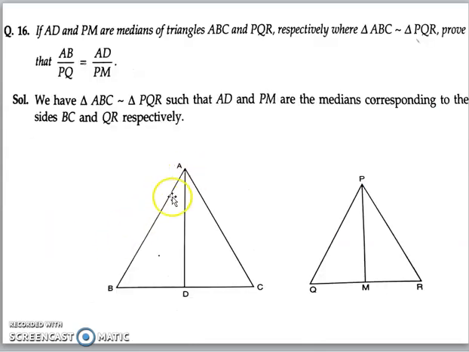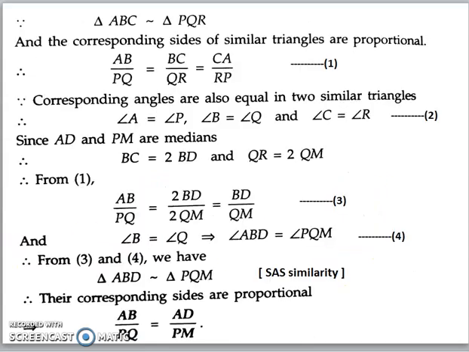So these are the triangles ABD and PQM. We have proved them similar. So therefore their corresponding sides should be proportional. So AB by PQ is equal to AD by PM.